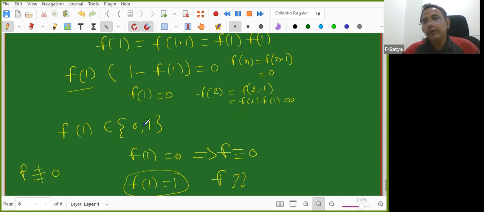So you need not worry about the f of 1 value. Once you know it is completely multiplicative, it is sufficient to know only the values at primes. If it is multiplicative, it is sufficient to know only the values at prime powers. Prime powers we need to know. Okay, fine. Now let us work it out.